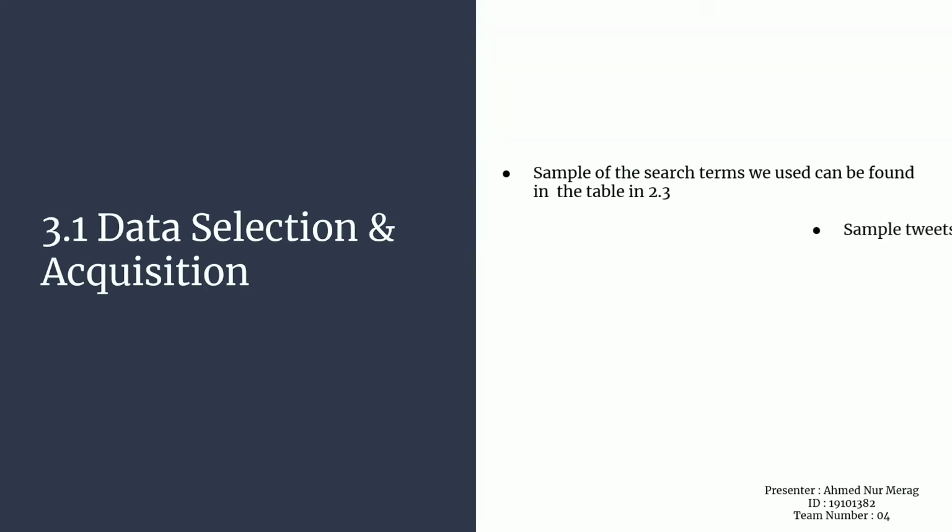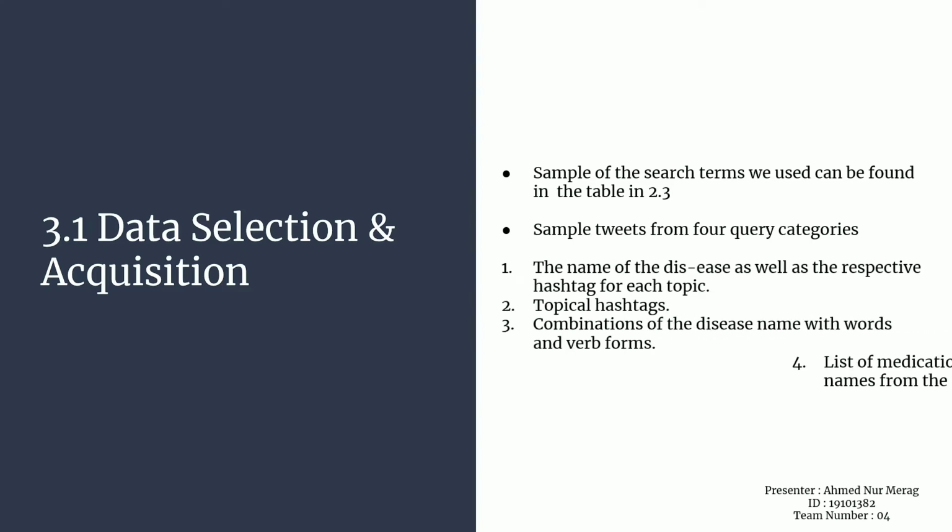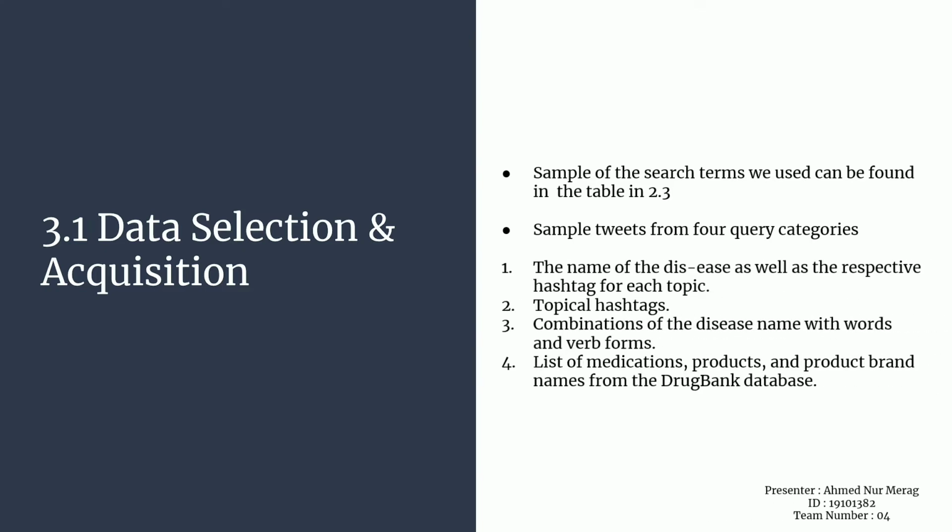Data selection and acquisition. A sample of the search terms we used can be found in the table in 2.3, with sample tweets from 4 query categories. For each of the medical topics, we sample English tweets using keywords and phrases from 4 different query categories. Number 1 is the name of the disease as well as the respective hashtag for each topic. Number 2, topical hashtags, combinations of the disease name with words and verb forms. Number 3, a list of medications, products, and product brand names from the pharmaceutical database named DrugBank.